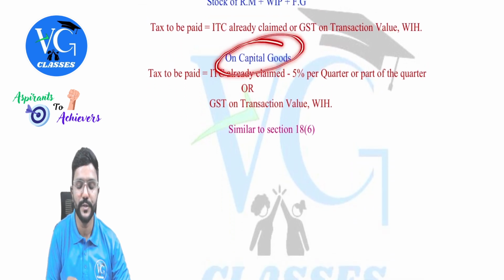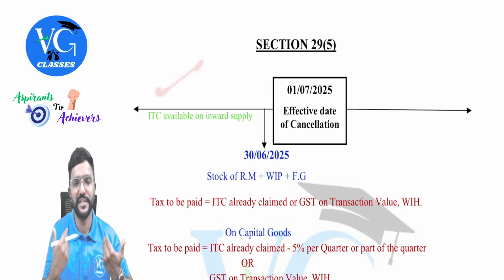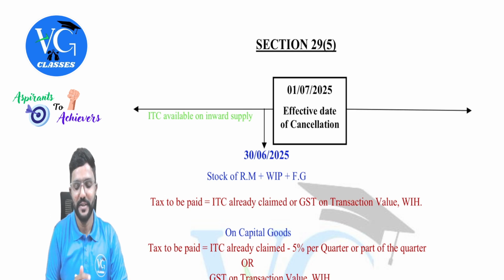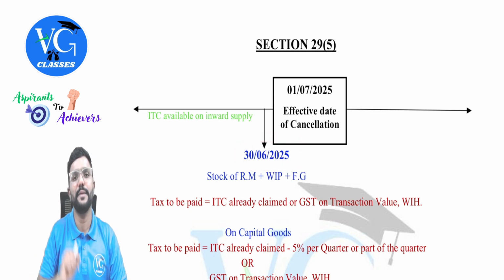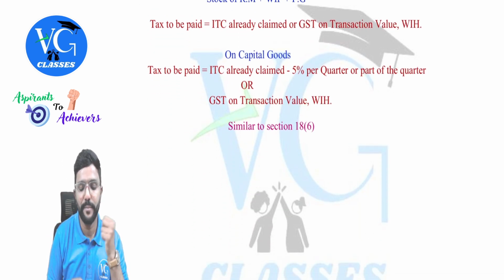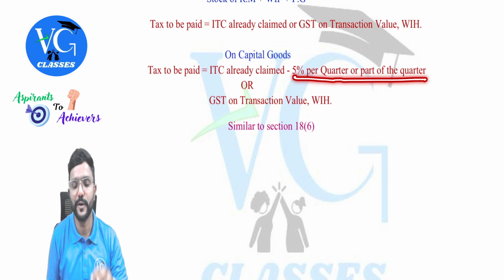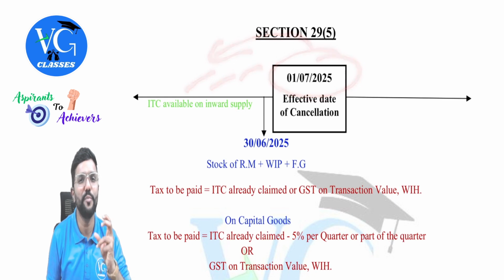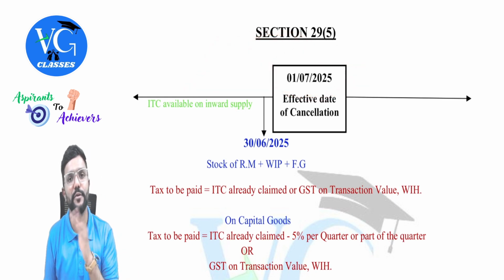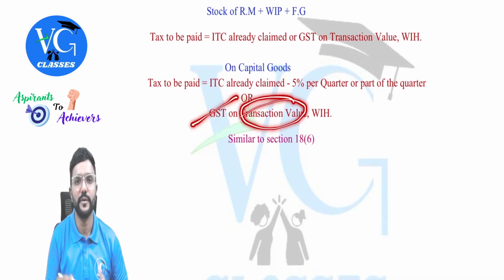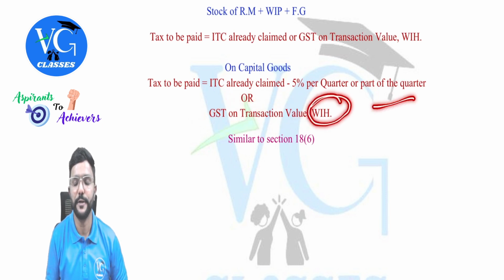Sir, what if it is capital goods? Assume I had purchased capital goods when my registration was active and I have already claimed credit on it, but on 30th June I am still holding it in my inventory. So how much tax should I pay? The ITC already claimed, minus 5% per quarter or part of a quarter for the period I have used it, that is before cancellation of my registration. For each quarter I have used, I reduce 5%. Or the GST on the transaction value, which is the sale value. Whichever is higher, I need to pay.